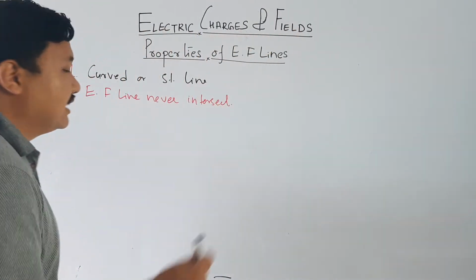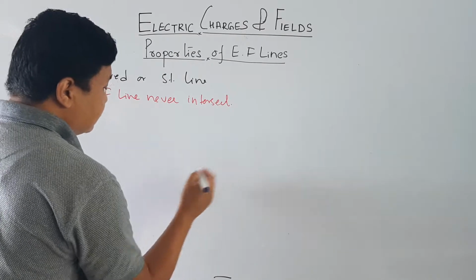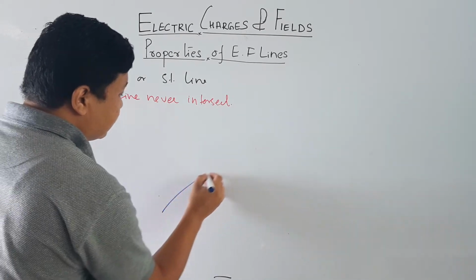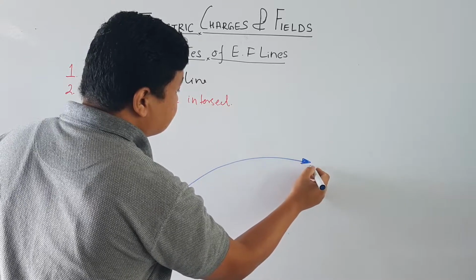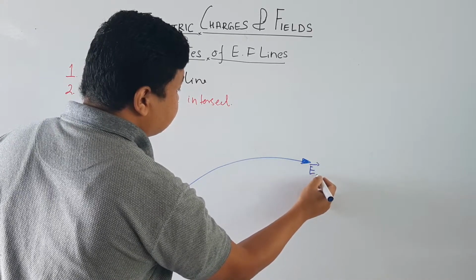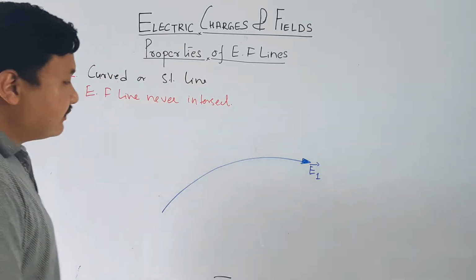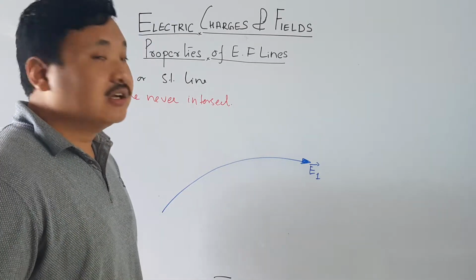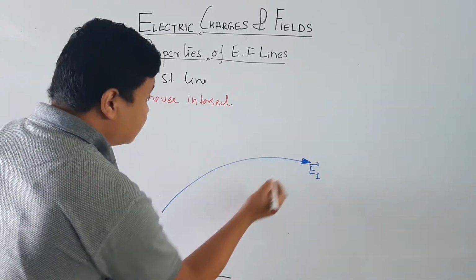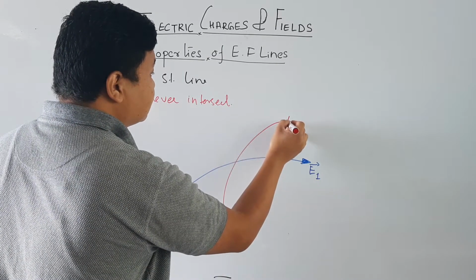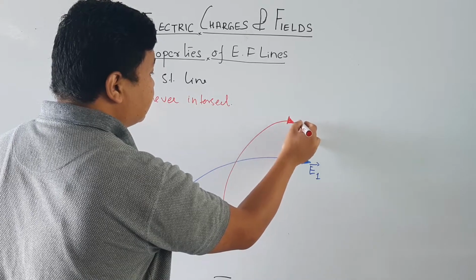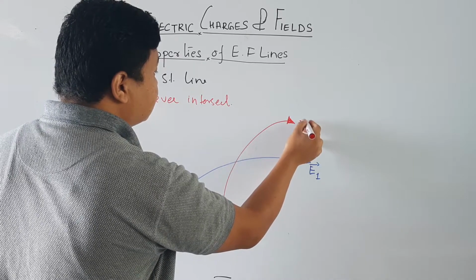Let me have an electric field line like this, going in this direction. This is electric field E1. Now if there is another electric field line which intersects this like this, this is electric field line E2.